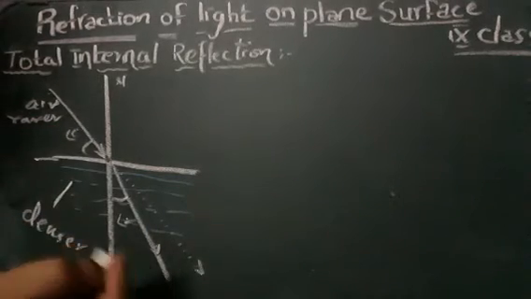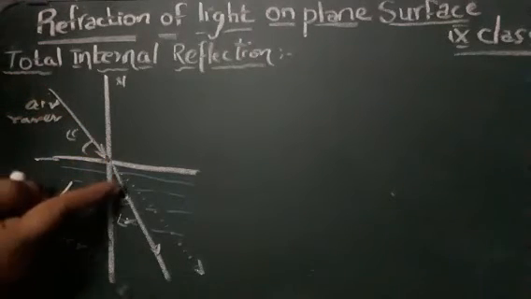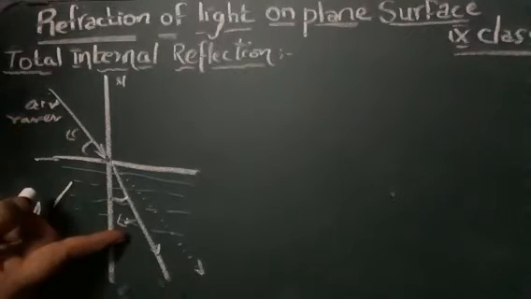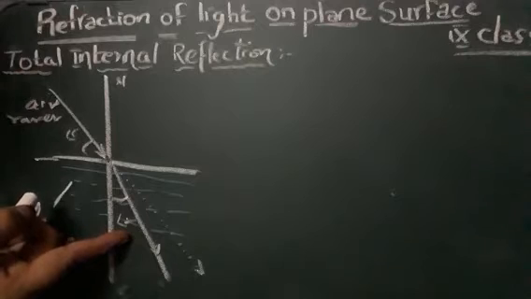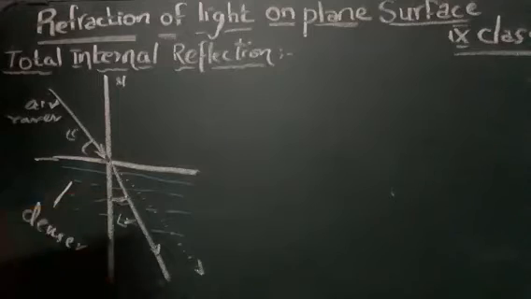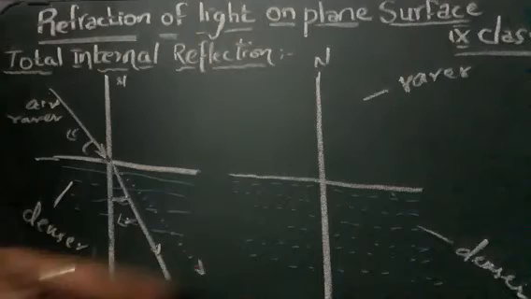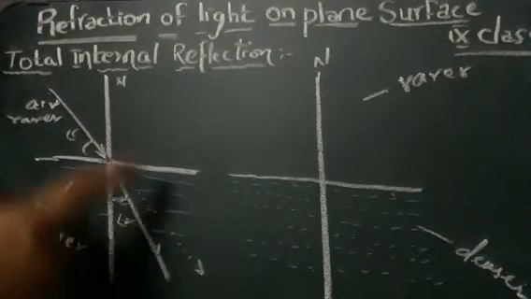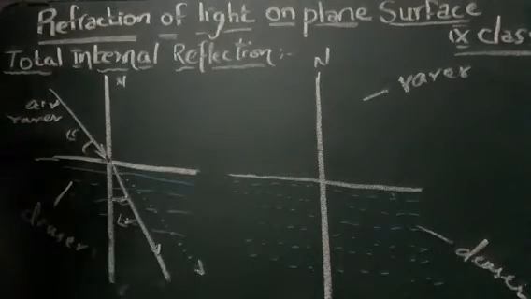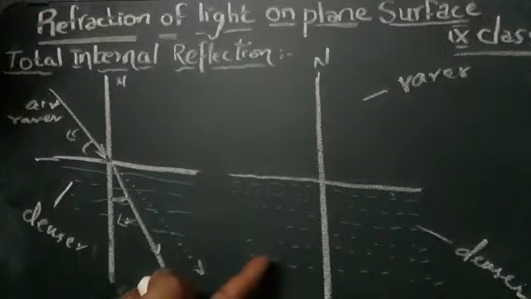So when the ray is passing from the rarer region to the denser region, the angle of incidence is more than the angle of refraction, because it is moving towards the normal. Now we have seen this when the ray is passing from the rarer region to the denser region. Now we will see what is happening when the ray is passing from the denser region to the rarer region.